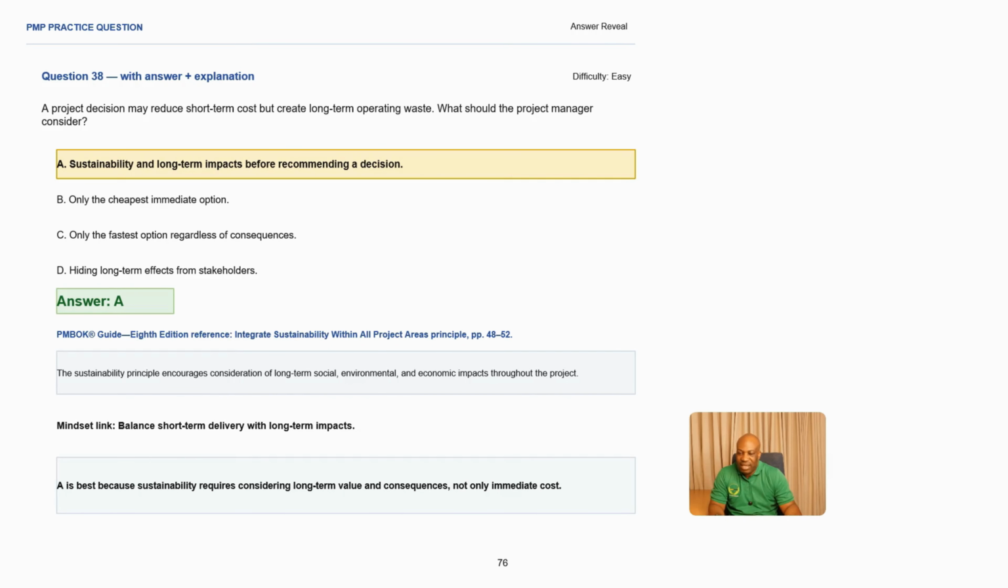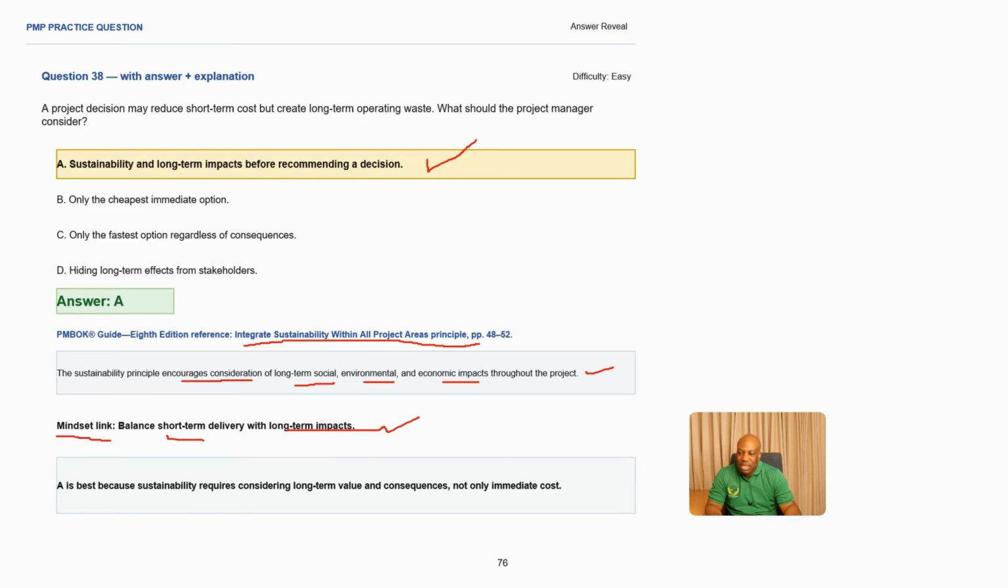So the best answer here is A, which is sustainability and long-term impacts before recommending a decision. And what is our reference here? Is integration, all right? Integrate sustainability within all project areas. What does it say? So the sustainability principle encourages, okay, consideration of long-term social, environmental and also economic impacts throughout the project. This is very important. So what is the mindset that is applicable here is you need to balance short-term delivery with long-term impact.